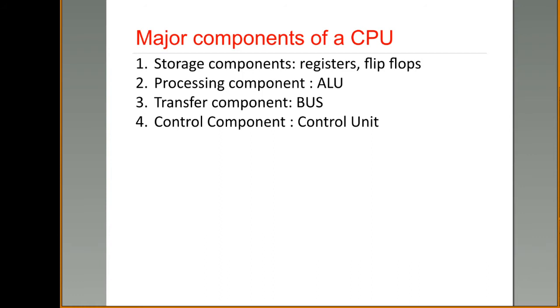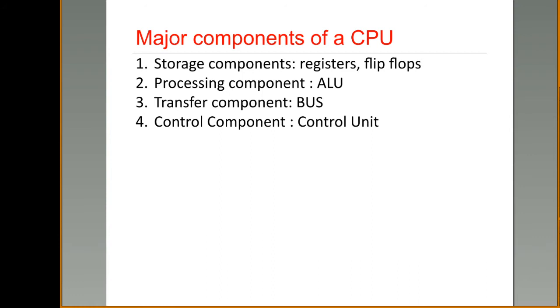And you need some computation capability. If any instruction is given, something like a plus b, to perform that a plus b you require the arithmetic logic unit. This ALU is known as a processing component. And the third component of a CPU is, to transfer the data you require a bus. This bus can be either a data bus or an address bus.